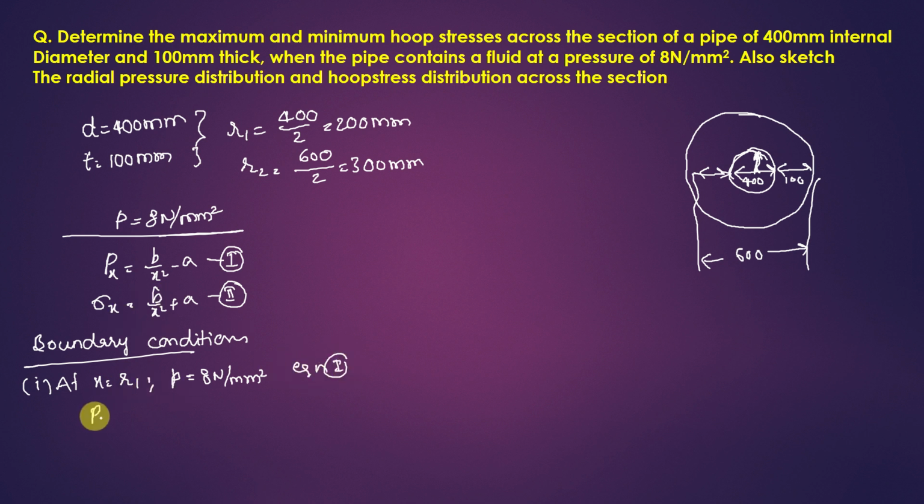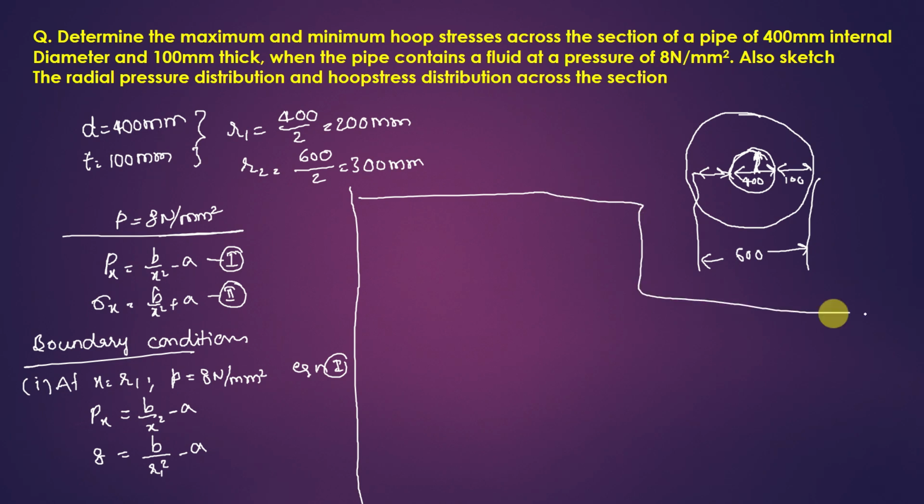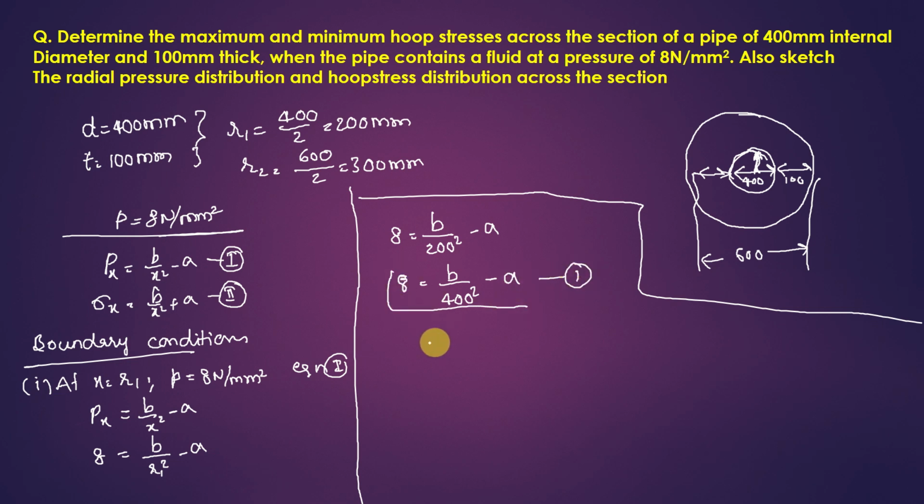So what will you get? Px is equal to b by x square minus a, that is 8 is equal to b by r1 square minus a. That will be 8 is equal to b by r1, which is 200 square, minus a. So I'll write it as 8 is equal to b by 400 square minus a. I'll take it as equation number 1.